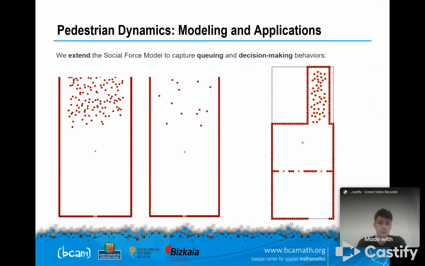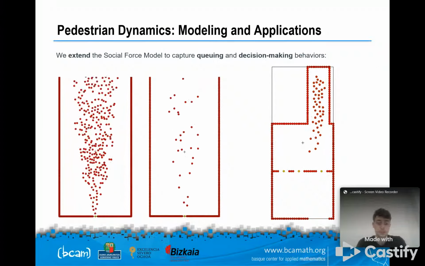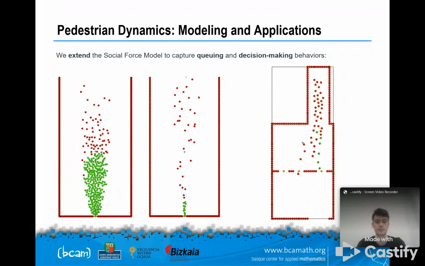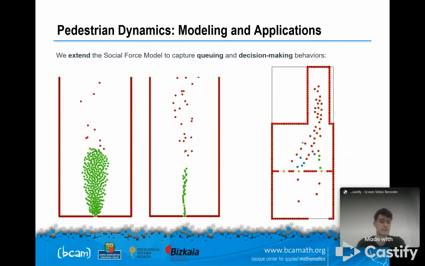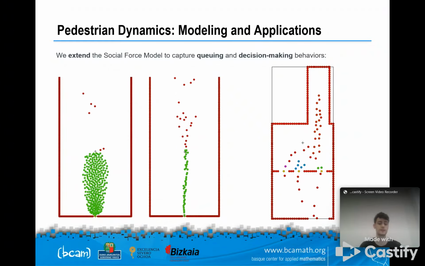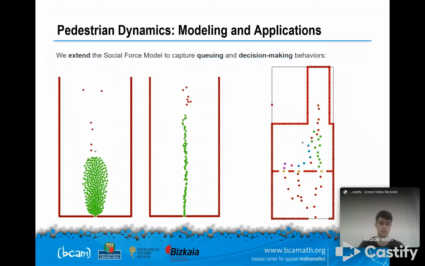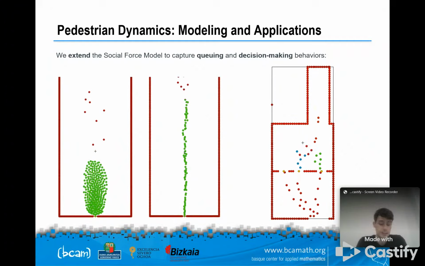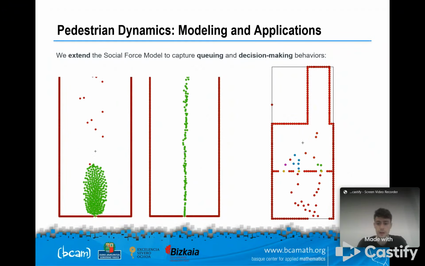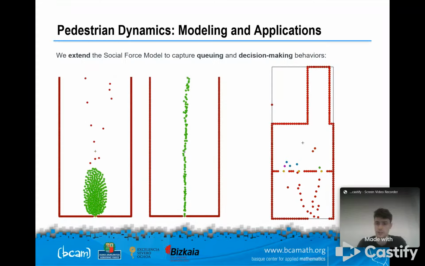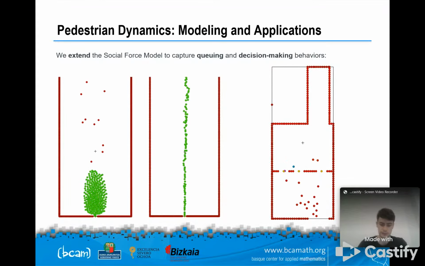In addition, we present 2 novel extensions to the model. The first one is to capture queue formation. We are able to reproduce both competitive queues and also single file and ordered ones, such as in the GIFs on the left, and also decision-making of pedestrians, as we can see in the GIF on the right.